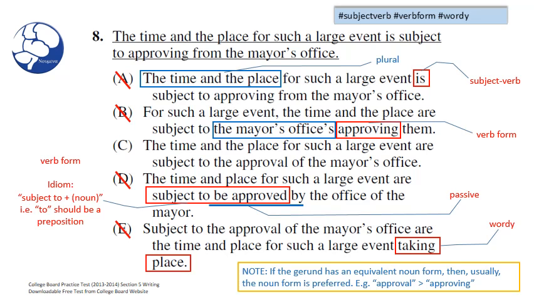Now, this question was actually a very tough question, even though it involved simple concepts such as subject-verb, verb form, and wordiness. The way that the sentence is written was very complicated. In order for you to get this question correct, I suggest that you have a tight grasp of these three concepts. Go to our archives and study our clips on subject-verb, verb form, and wordiness.